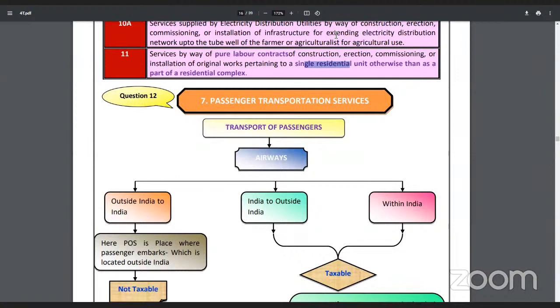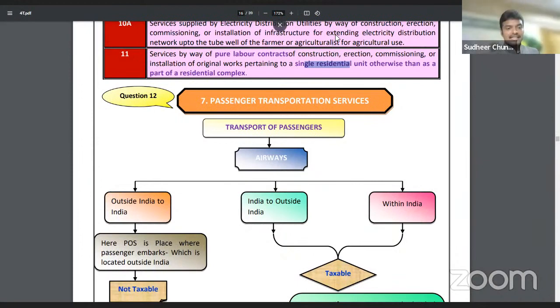Then for what exemption is given here? Exemption is given for a single residential unit. I repeat, for a single residential unit, if labor contract is provided, that will be exempted from GST.